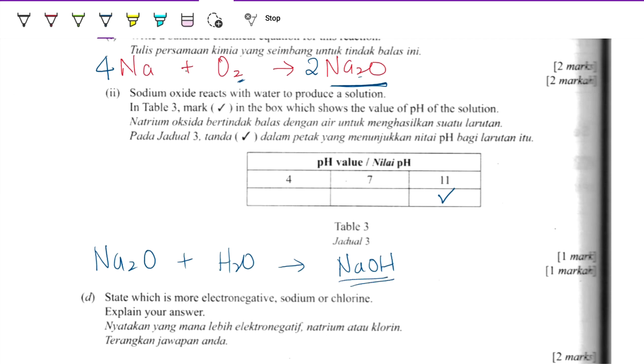Then we have to balance the chemical equation. Let's try. This one times 2. So sodium 2, oxygen 1, 2, hydrogen 2. Okay, so it's balanced. So sodium hydroxide is alkaline.